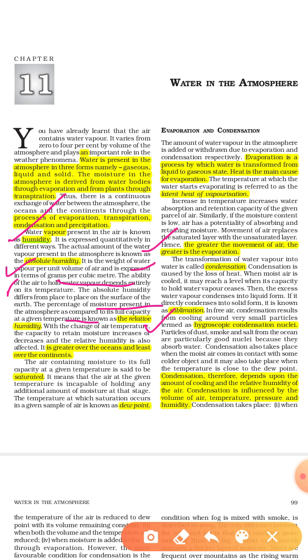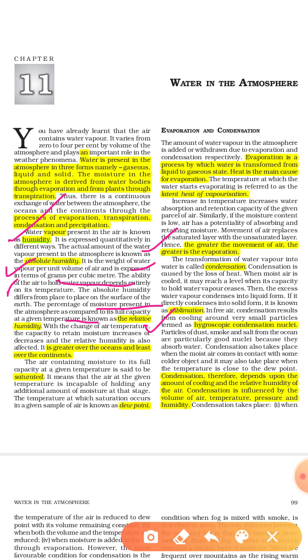Whatever the temperature, at a particular temperature, the fullest capacity of air to hold moisture is called relative humidity. यानी कि एक पर्टिकुलर टेम्परेचर पर एयर जितना वेपर और जितना मॉइस्चर होल्ड कर सकती है उसे हम कहते हैं रिलेटिव ह्यूमिडिटी. So absolute humidity is concerning a particular area and relative humidity is concerning the particular temperature in the air.